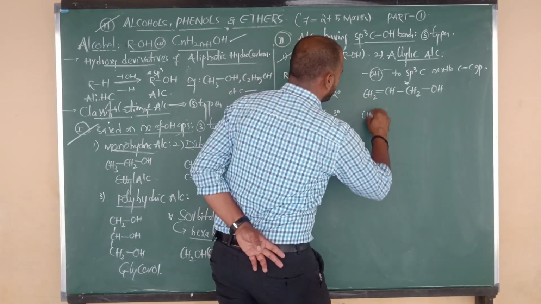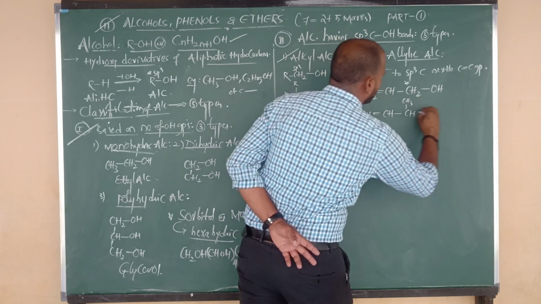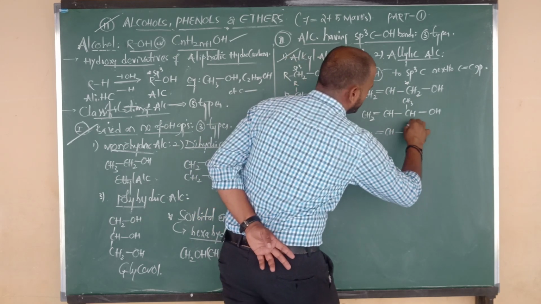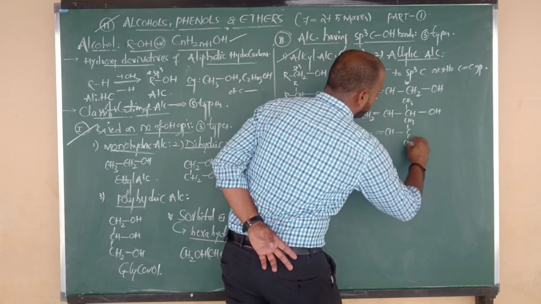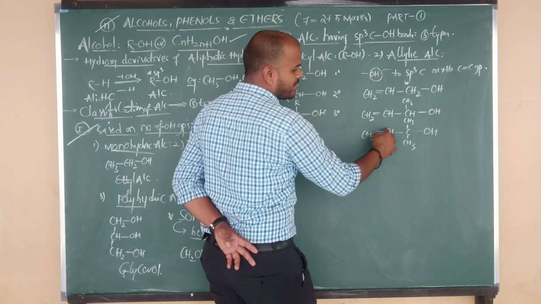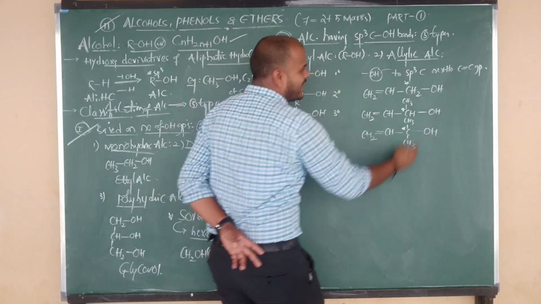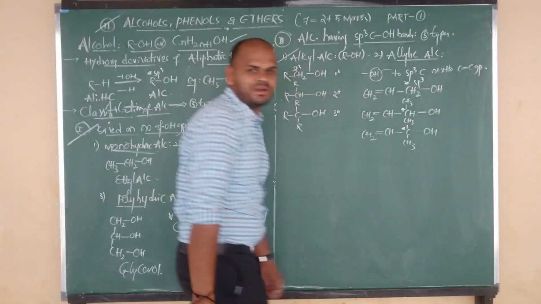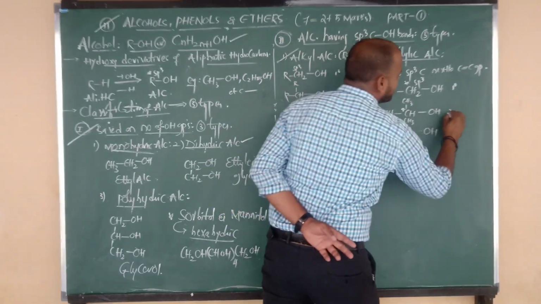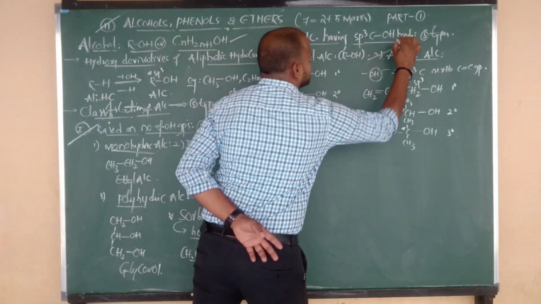Let us write one more example. CH2 double bond CH bonded to CH, connected to CH3, again bonded to OH. Again one more example, beta. CH2 double bond CH bonded to C, above plane CH3, below plane CH3, bonded to OH. The double-bonded side carbon in all three means all three are allylic carbons. And all three allylic carbons have which hybridization, beta? sp3 hybridization. So this is a primary allylic alcohol, a secondary allylic alcohol, and this is a tertiary allylic alcohol. Type 2 classification is also over.